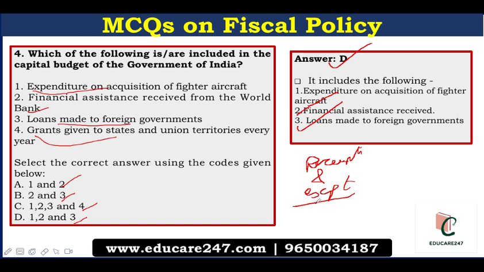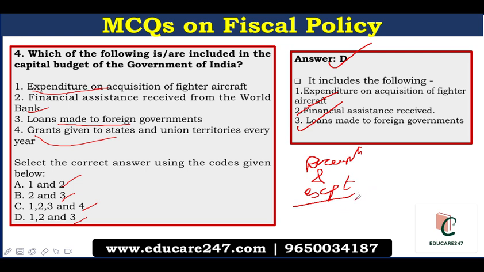Examples of capital receipts include recovery of loans and advances to state governments, disinvestment proceeds, the money accrued to the government from issue of bonus shares, etc. While debt receipts are those which the government needs to repay along with interest. Most of the government's capital receipts are debt receipts. They are shown on the liability side in the government's balance sheet.